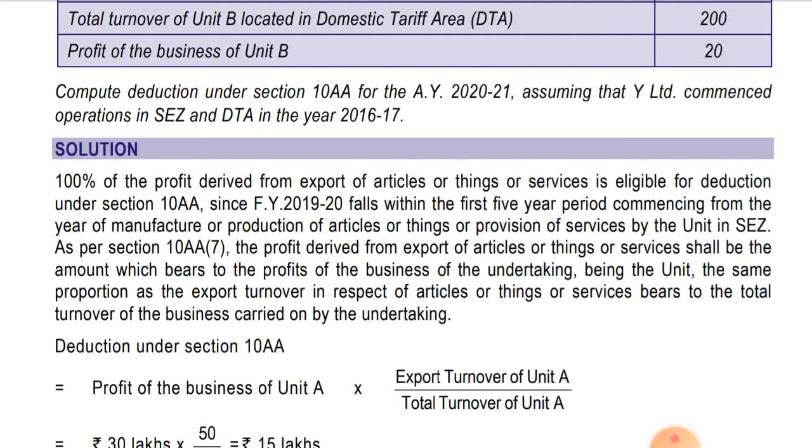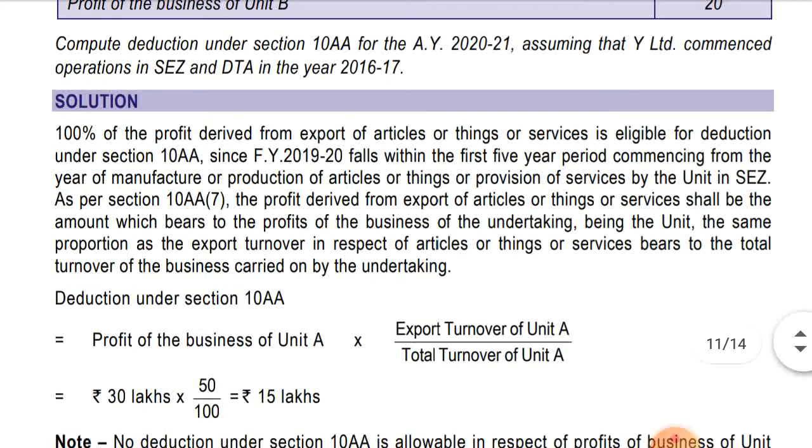the export turnover in respect of the articles or things or services bears to the total turnover of the business carried on by the undertaking. They're simply saying this formula in a statement way. We'll see the formula and you can ignore that thing, simply write the formula and solve the answer. You can skip this para, that is as per section 10AA, that para you can skip it.